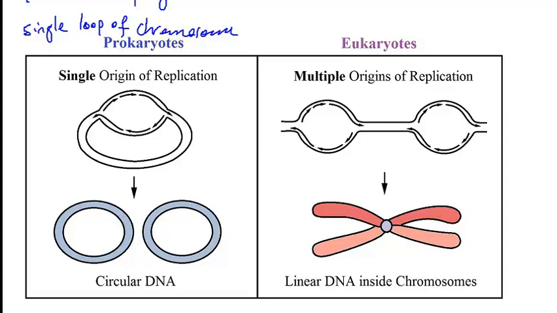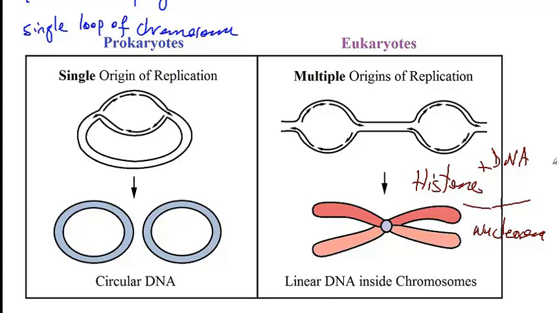Versus eukaryotic cells, which have linear DNA. So the DNA in eukaryotic cells is linear. It uses histones to combine with the DNA, and the combination of DNA with histone is called a nucleosome. And so nucleosomes are strings of beads that will condense and help form chromatin.